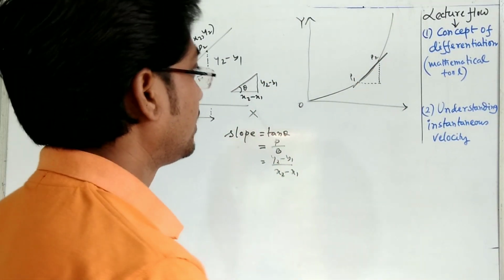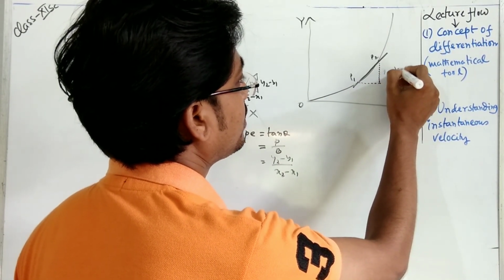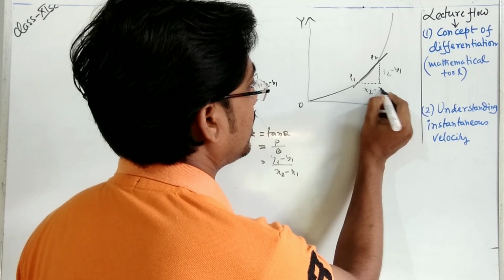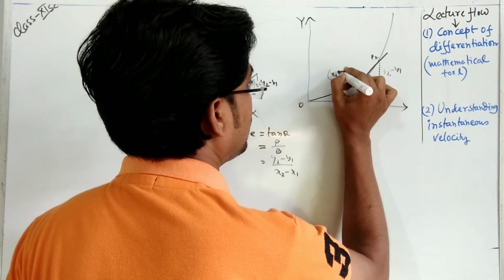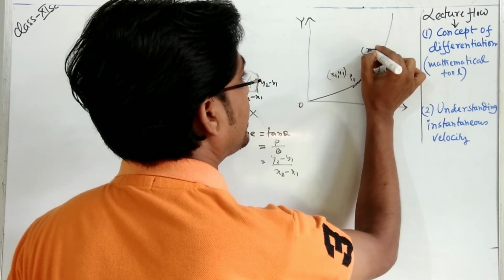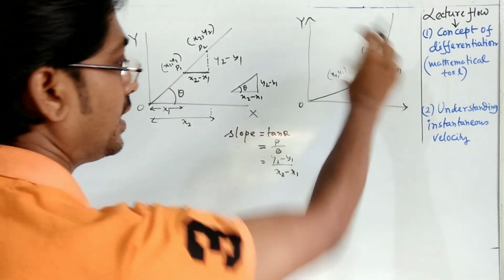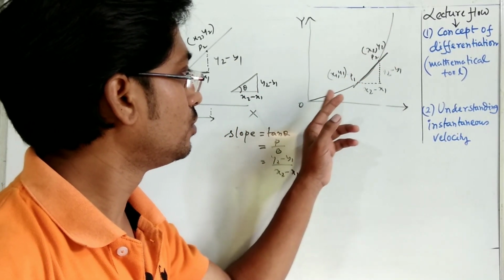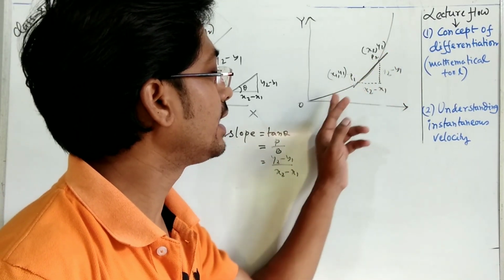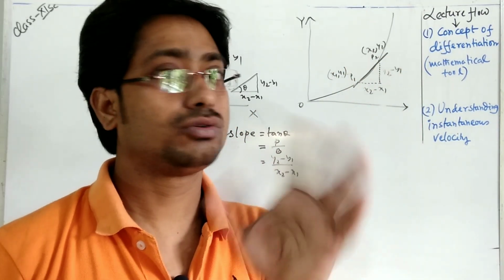If we draw that forcefully, then it will be y2 minus y1 again, and x2 minus x1 again, if the coordinate is x1, y1 and the coordinate of the second point is x2, y2. But if we try to join them, it will cut the graph, so it will not be possible.